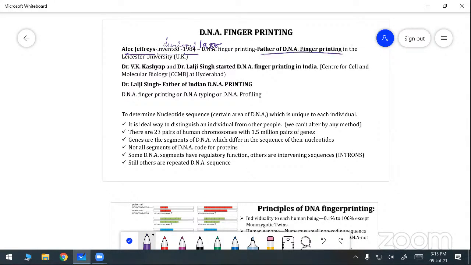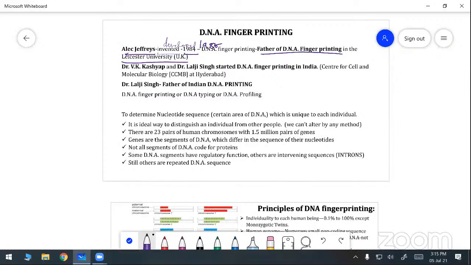Who was called the father of DNA fingerprinting? Alec Jeffreys was called the father of DNA fingerprinting. He did this experiment at Leicester University in the UK.